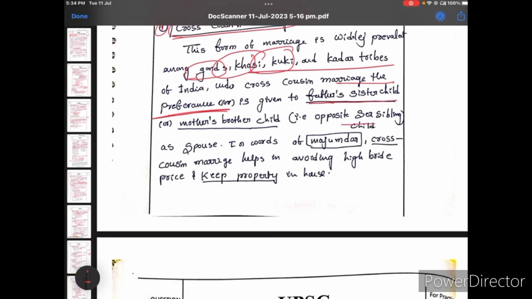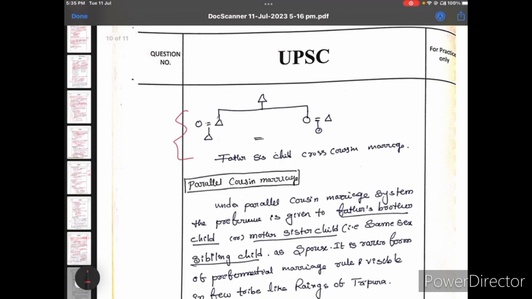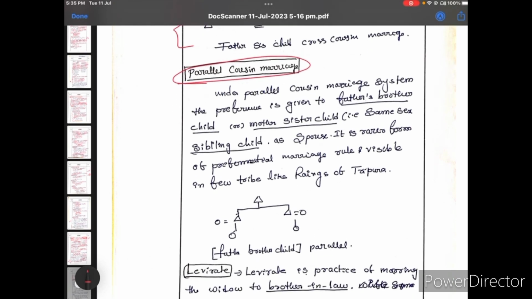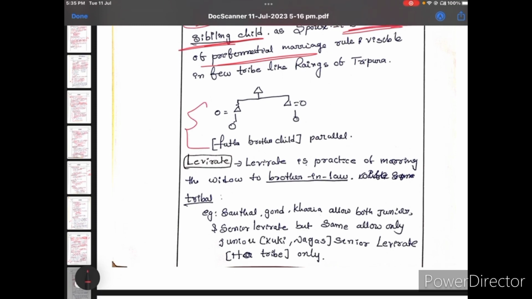And after that, the opposite sex child. In other words, Majumdar said cross cousin marriage helps in avoiding high bride prices. This point is important, and it keeps property in the house. Next, I give the figure of cross cousin marriage. Next, parallel cousin marriage. Parallel cousin means the father's brother's child, or mother's sister's child, the child of a same sex sibling, as a spouse in some communities only, not all. We will check which are there or not. This is the rare form of preferential marriage, as I said already. Here I give figure and examples.